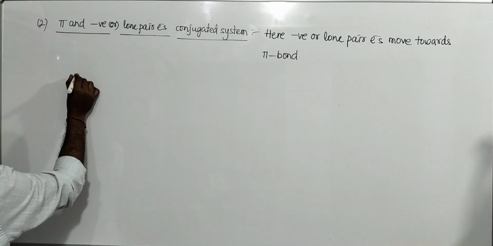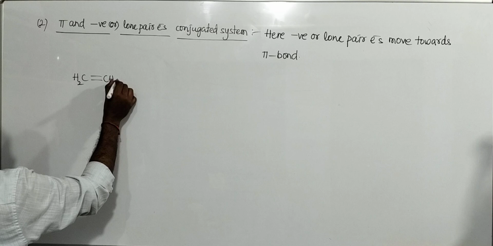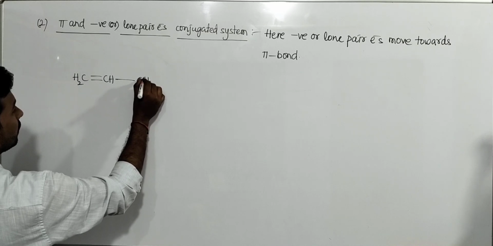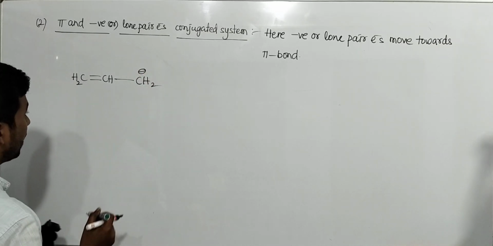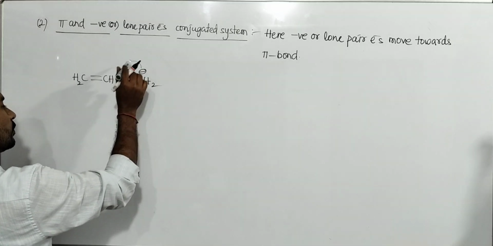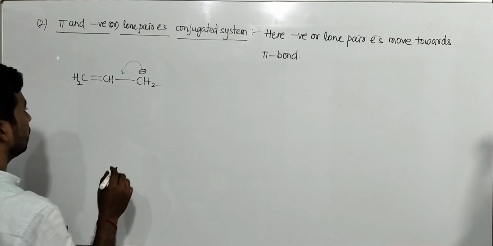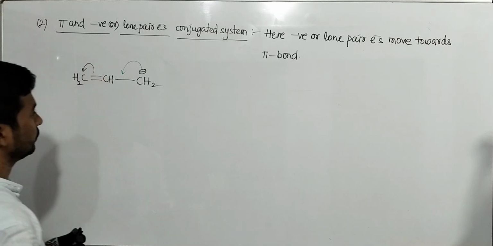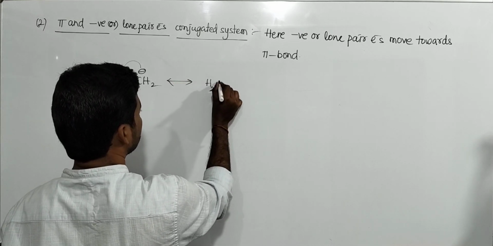See, if conjugation is like this, this is the pi bond, alternate meaning one sigma between those two. Then here some lone pair or negative charge, like this. Then what happens? This negative charge moves towards the pi bond. So then this bond moves towards this carbon. Like this, delocalization takes place in this type of conjugative system.